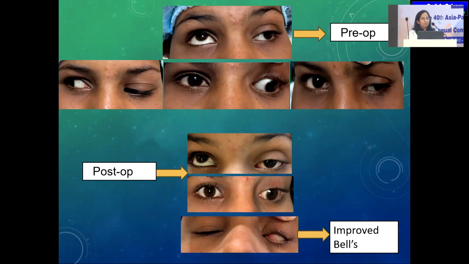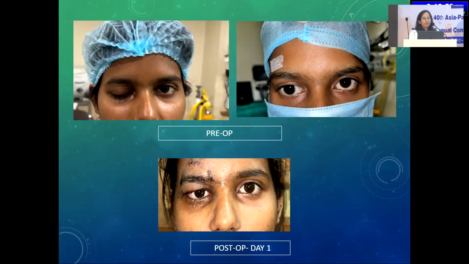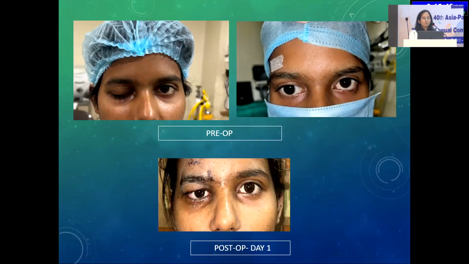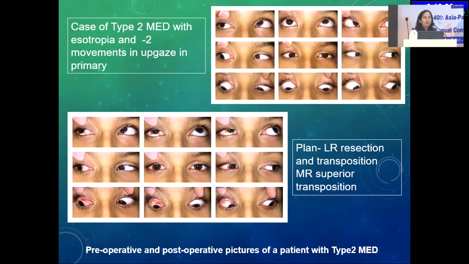So this was the pre-op and the post-op of the patient, showing slight improvement in the hypotropia as well as the improvement in the elevation. The Bell's definitely improved, and following that the patient underwent a ptosis surgery also. So this was another similar case where the patient had a staged surgery, first for the correction of squint, and following that she had the surgery for her ptosis following the improvement of Bell's.